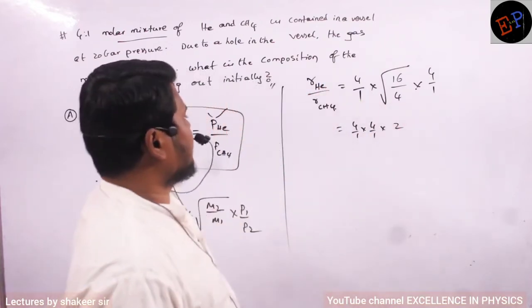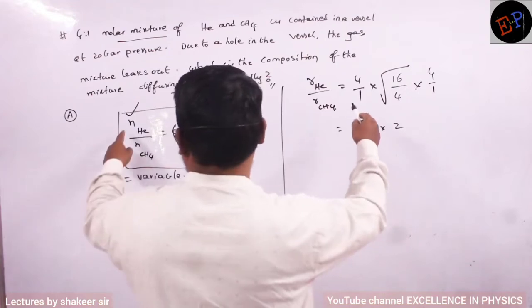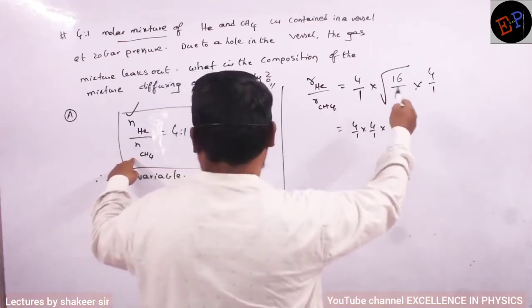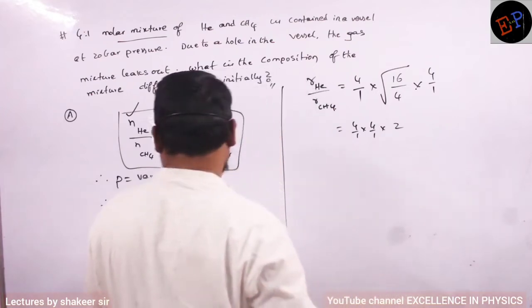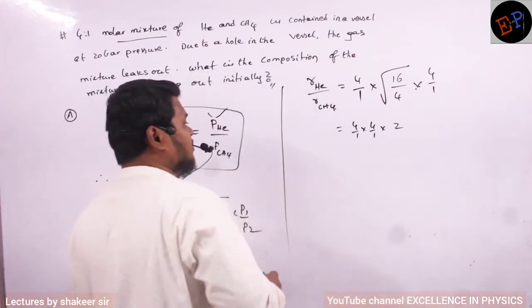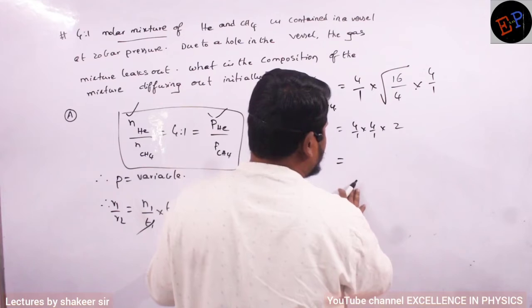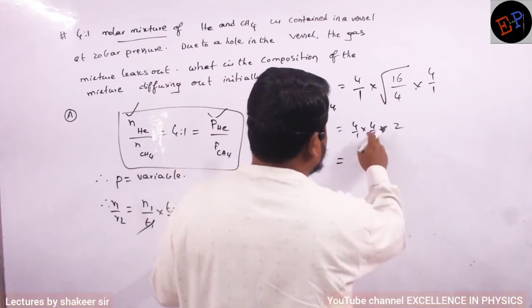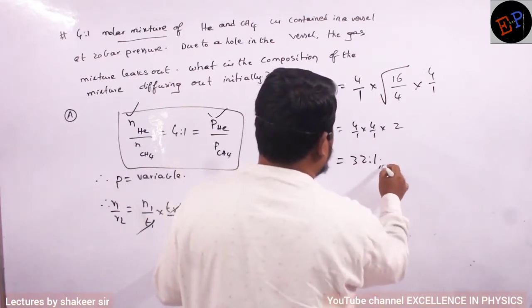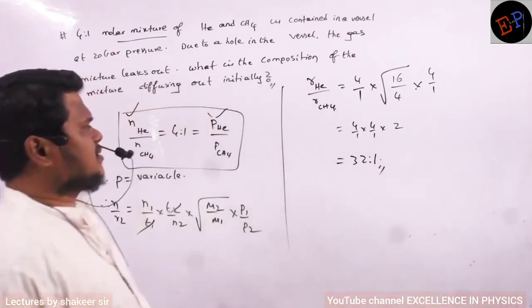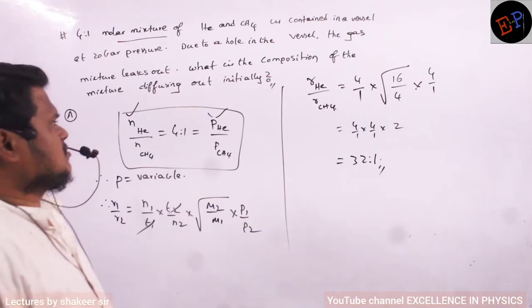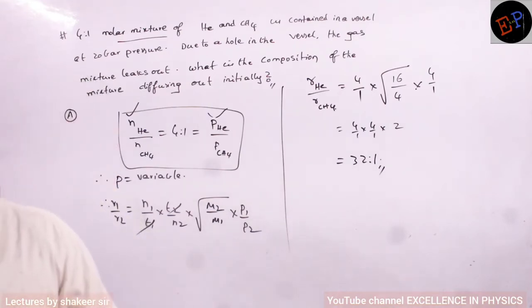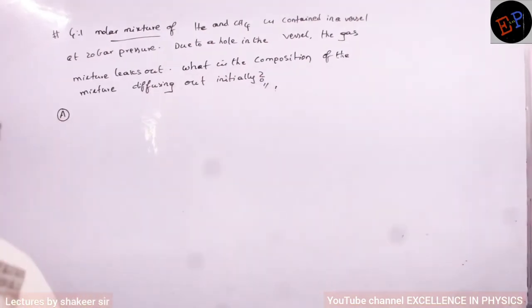Correct. But what value am I getting? Number of moles 4:1, pressure 4:1. Everything is correct. So what ratio am I getting? 32:1? Maybe 32:1. Let us check the answer.